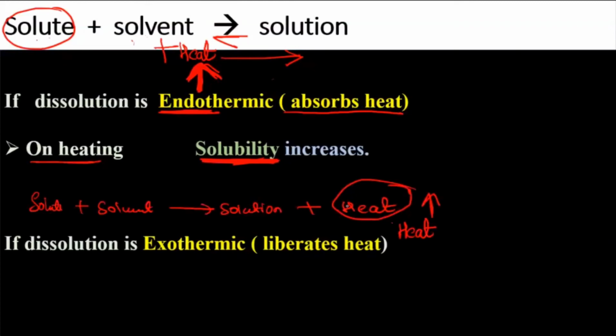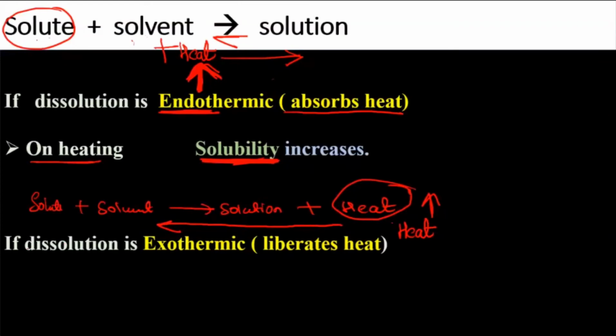So then what will happen? They will try to take that heat. They have to nullify that effect. So what will they try to do? They will take that heat energy and go back in the backward direction. Yes, the reaction will start taking place in the backward direction. So that means what will happen to the solubility? Solution will not be formed. They will try to stay in the solute and the solvent form itself. More dissolution will not take place.